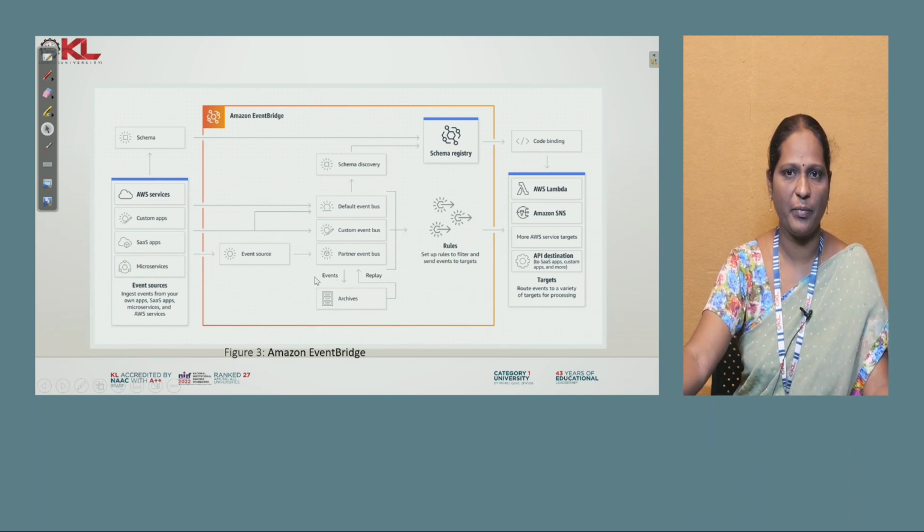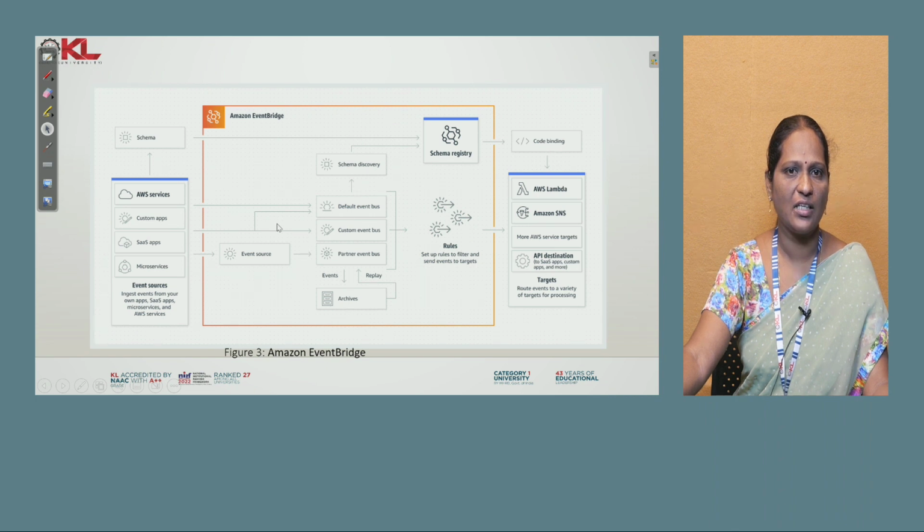And this is EventBridge, and these are all the compute services where the EventBridge applications have to be clubbed together and run as a single source. So these are all the compute services or targets where the Amazon EventBridge has to be given as an input for that. So the event source is there.